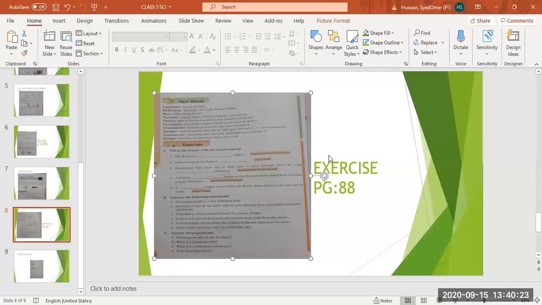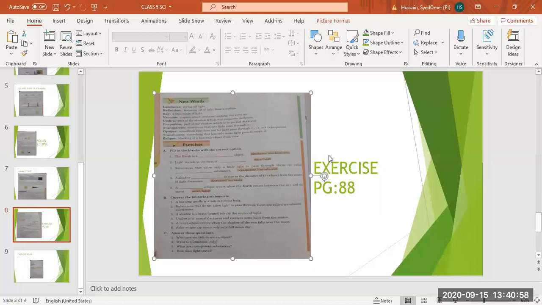Right, increases. A dash eclipse occurs when the earth comes between the sun and the moon. A lunar eclipse occurs when the earth comes between the sun and the moon. Okay, now I will repeat. First is non-luminous, second rays, third translucent, a shadow increases, and last is a lunar eclipse.